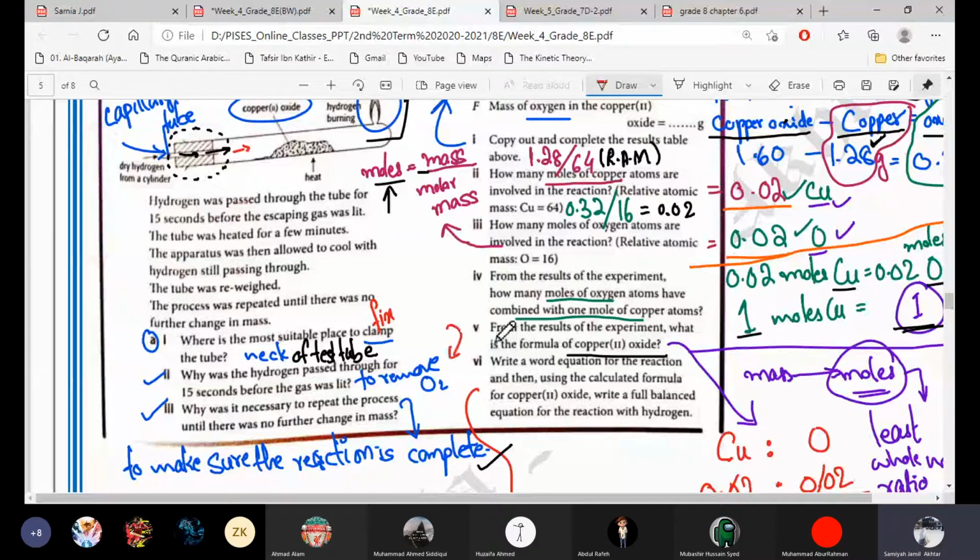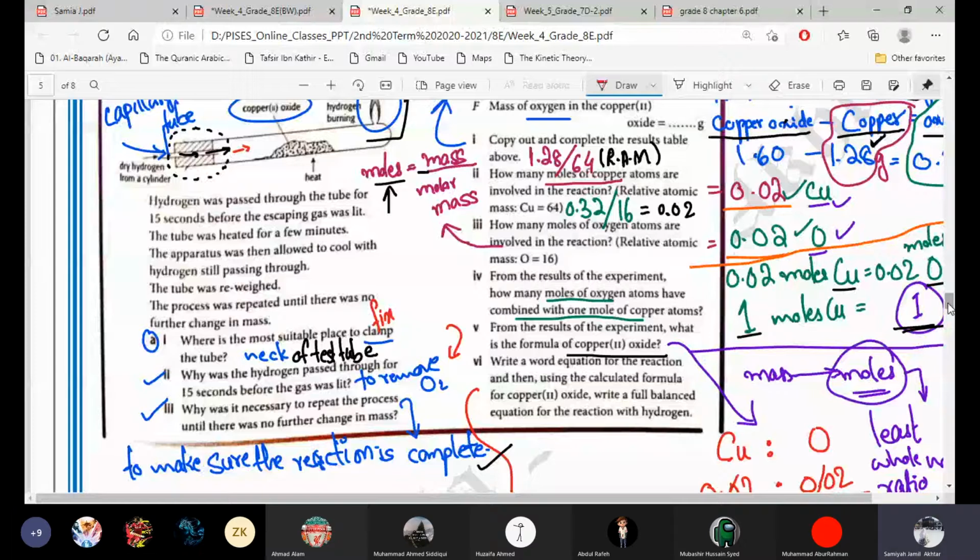The answer is written on the screen, so you can see from the screen and tell me. To remove oxygen. To remove the oxygen, because we are inducing hydrogen gas into it to reduce copper oxide. Reduction is removal of oxygen.